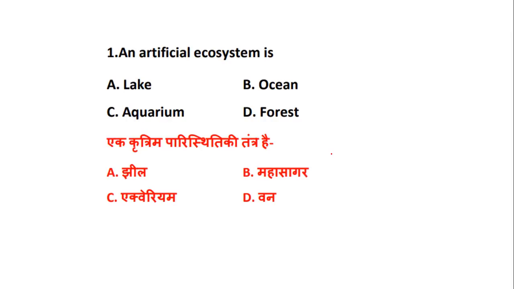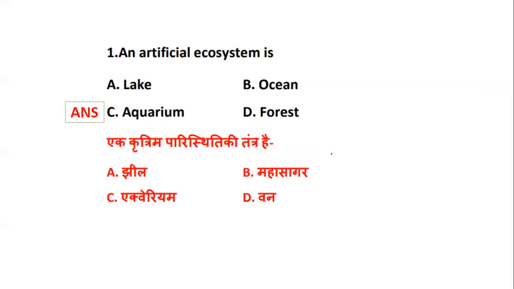Today the questions are there in Hindi, so students who are comfortable with the Hindi language can go for the Hindi questions also. Yes, the artificial ecosystem example is the aquarium.